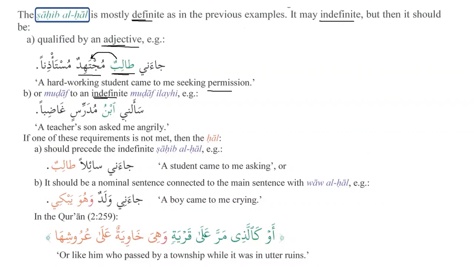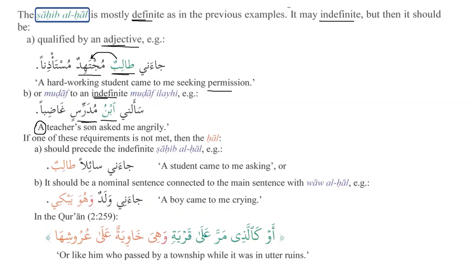For example, sa'alani ibnu mudarrisin. So now we can see that ibnu is an indefinite noun, it's nakira, and mudarris is also nakira. Ghadiban, what's the state? Angrily. So a teacher's son asked me angrily. So sa'alani ibnu mudarrisin ghadiban. If you look at the translation, our teacher's son asked me angrily.